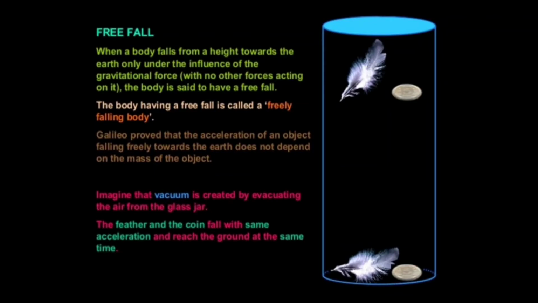Hello dear students, now we are going to learn about free fall. What do you mean by free fall? When an object is thrown upward, it reaches a certain height. Then it starts falling down towards the earth. It is because the earth's gravitational force exerts on it. This fall under the influence of earth is called free fall of an object.